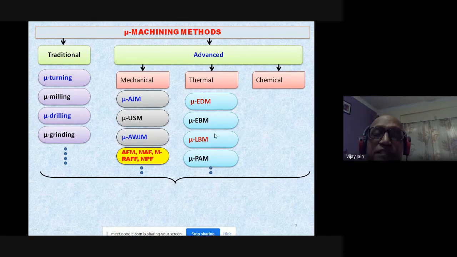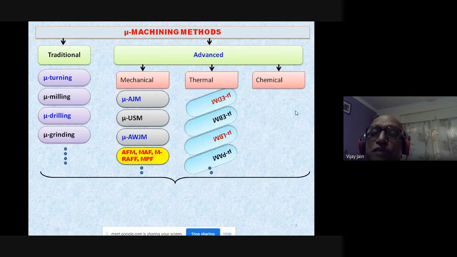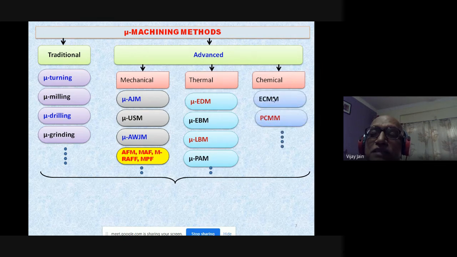There are many other processes also. Then you have the chemical micromachining and electrochemical micromachining methods: electrochemical micromachining, photochemical micromachining, chemical micromachining, and so on. Only a few are listed over here. Now, all these individual processes have their constraints, their limitations.